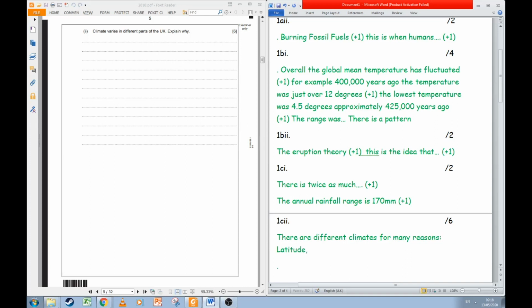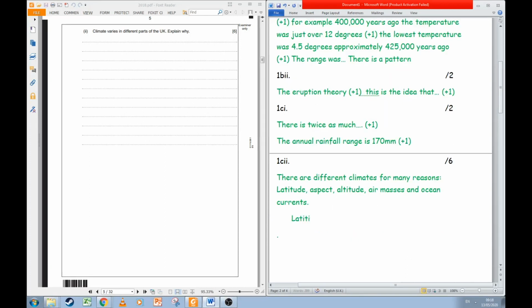So latitude, aspect, air masses. And so latitude is how far you are from the equator. At the equator, we're going to have to be quite concise here. We're going to have to write quite quickly and accurately because we've not got time in our exam to be writing pages and pages. At the equator, sunlight radiated over a small area.